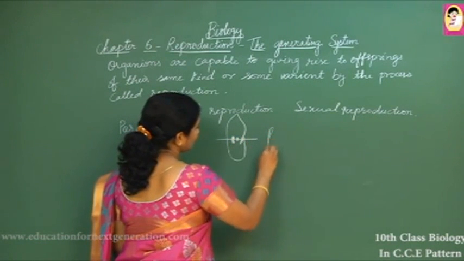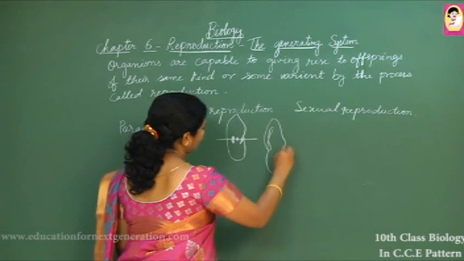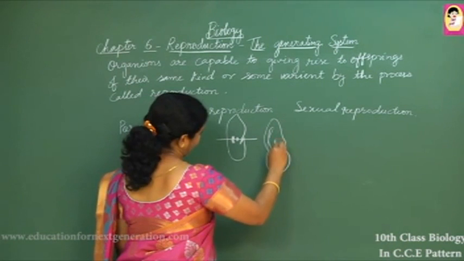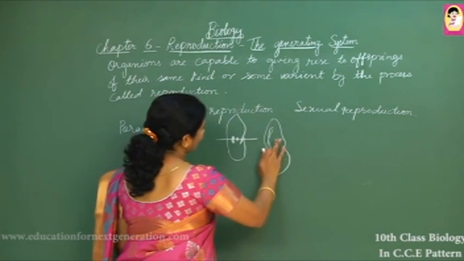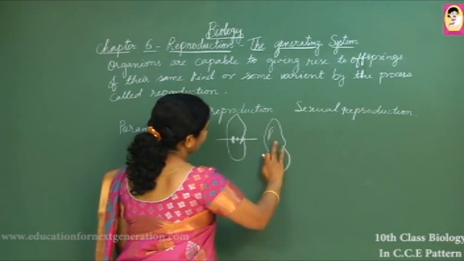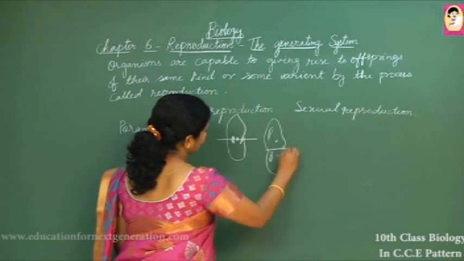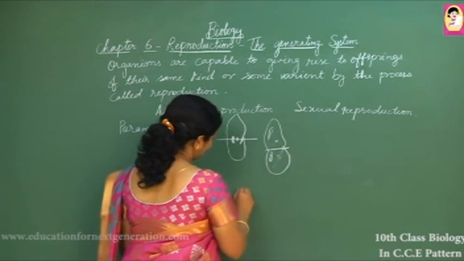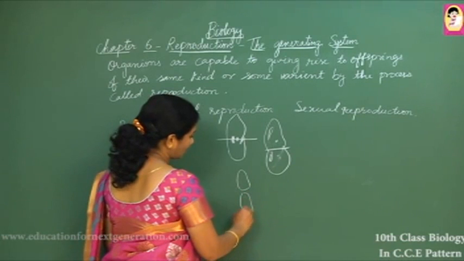It is also pulled, and they divide half and half, and both sides move half and half of the nuclear content. And this way the animal itself is dividing into two small